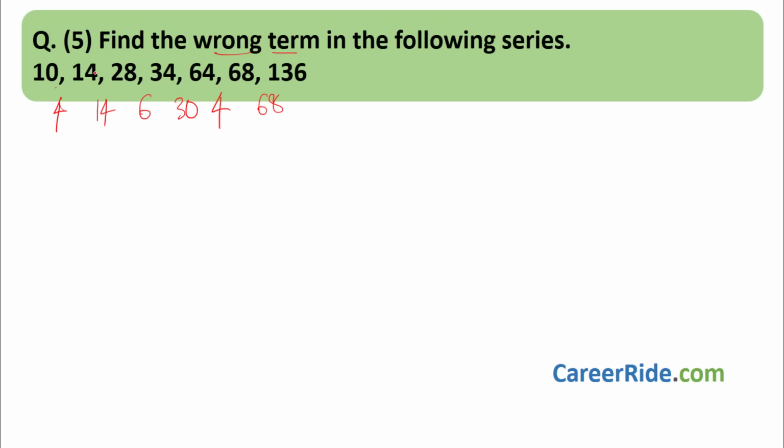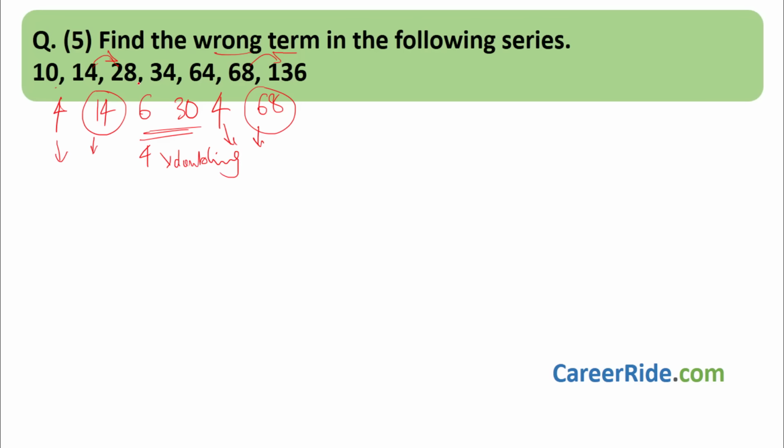Okay, what happens over here? 14 and 28, difference is 14. That means it is like sort of being doubled, right? Over here also 68, 136, difference is 68. So it is being doubled. So say here it is 4 and then doubling is there. Here it is 4 and doubling is there. So there must be some problem over here. Here also it should be 4 and then doubling must be there.